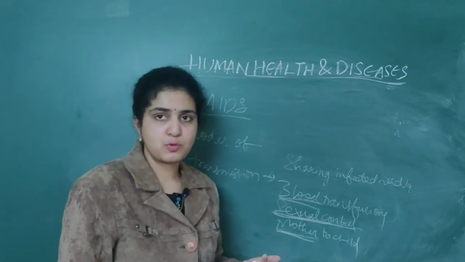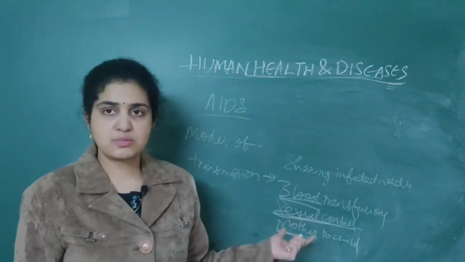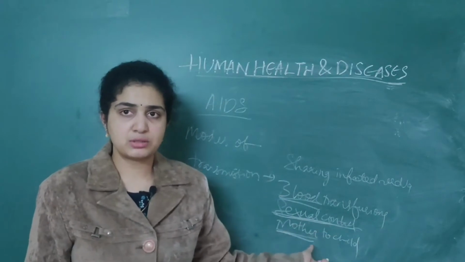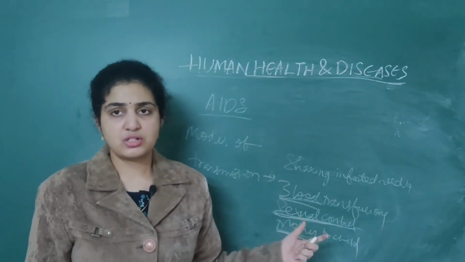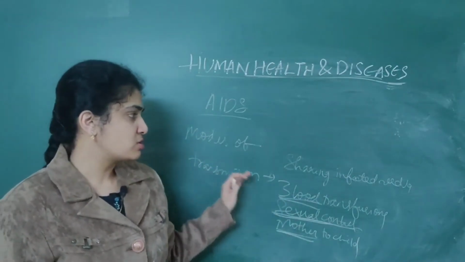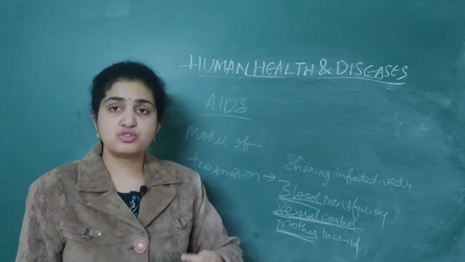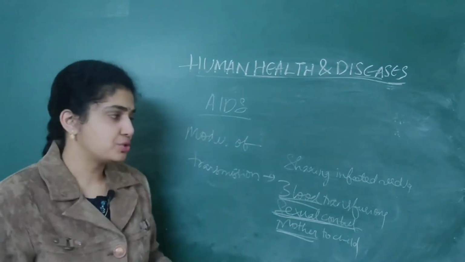Mostly disposable needles and syringes are used, so it is not spreading that way from one person to another. And this HIV is a very fatal disease that you should remember. So the modes of transmission are sharing infected needles, and in drug abusers it usually spreads.